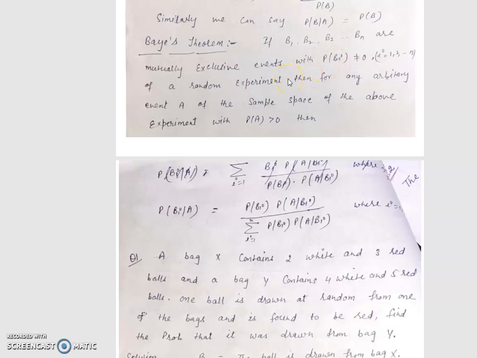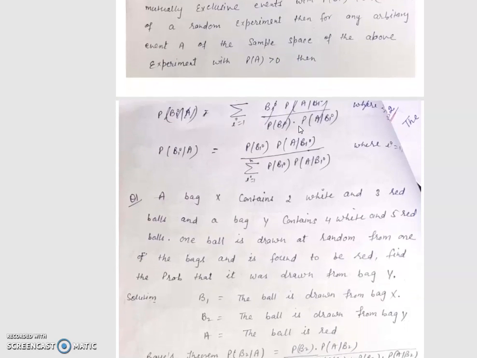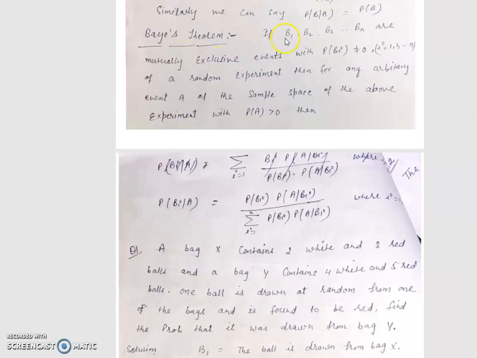And for any arbitrary event A of the sample space, where the probability of A is greater than 0, the conditional probability is denoted by the probability of Bi upon A. We can find the probability of the event A according to the events B1, B2, B3, ..., Bn, which are n mutually exclusive events, and A is any arbitrary event of the sample space. Then the Bayes theorem says